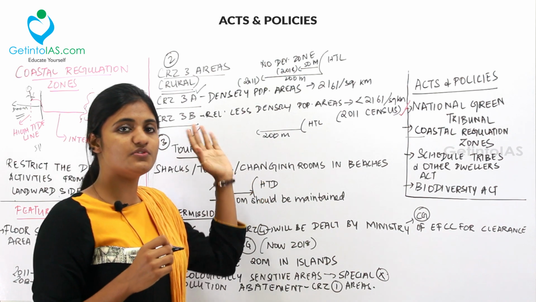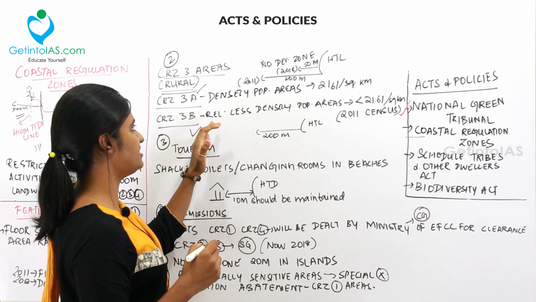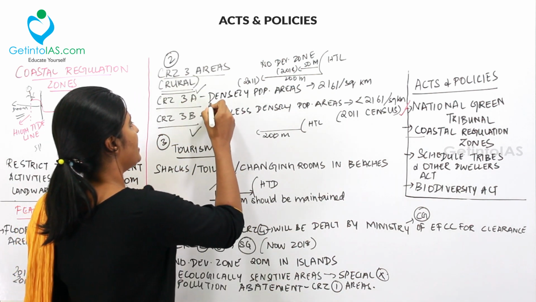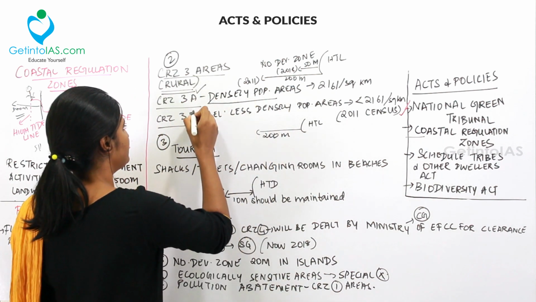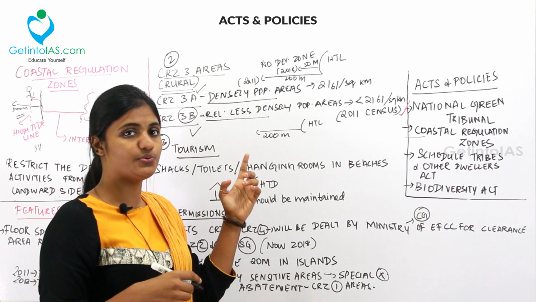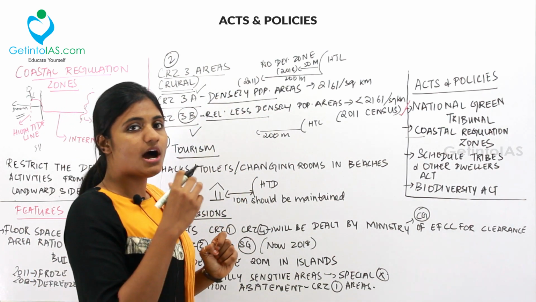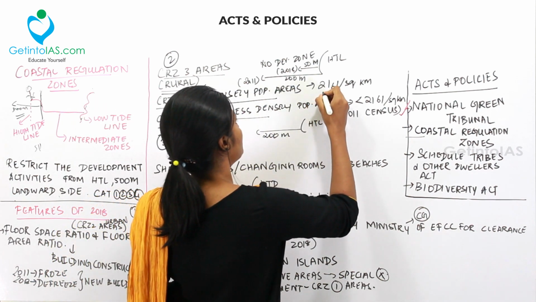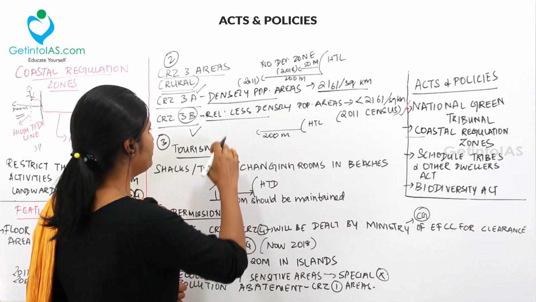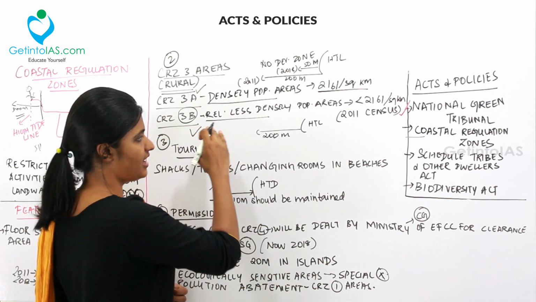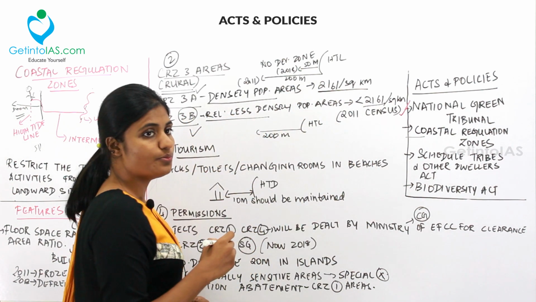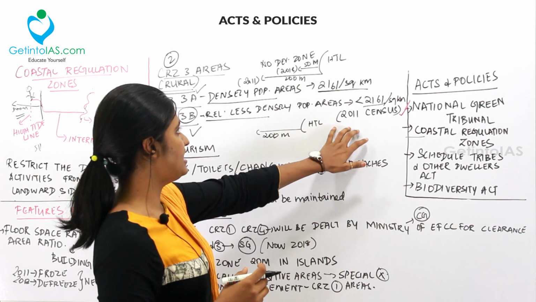So what is the difference between CRZ3A and CRZ3B? The density of population: area 3A is densely populated, but area 3B is relatively less densely populated when you compare it with CRZ3A. Approximately, the population in CRZ3A should be 2161 per square kilometer, and the population in the CRZ3B area is less than 2161 persons per square kilometer according to the 2011 census.